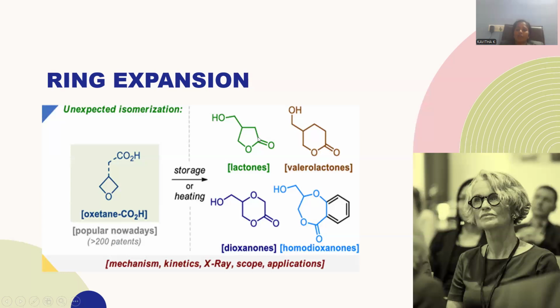Either a five-membered ring or a six-membered ring formation is possible. That depends upon the number of carbons between the ring system and the carboxylic acid-containing group. For example, with only 2 carbon atoms in between, there is formation of a 5-membered ring; with 3 carbons in between, 6-membered ring formation is also possible.